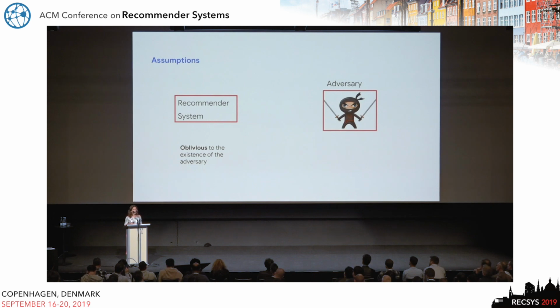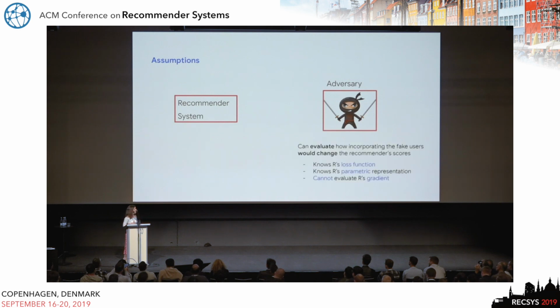So let's see what our assumptions are. The assumption for the recommender is that it is oblivious to the second order. It doesn't even know that the adversary exists. And the assumption for the adversary is that every time it inputs some fake user profile, it can evaluate and see how the predicted scores from the recommender are going to change.